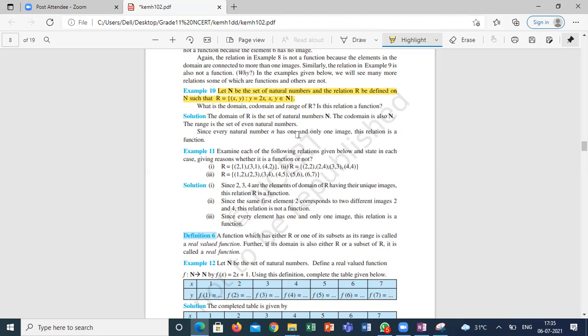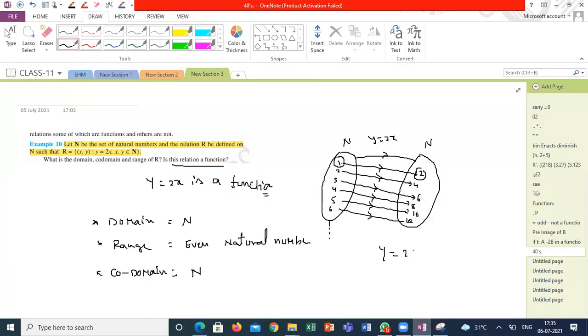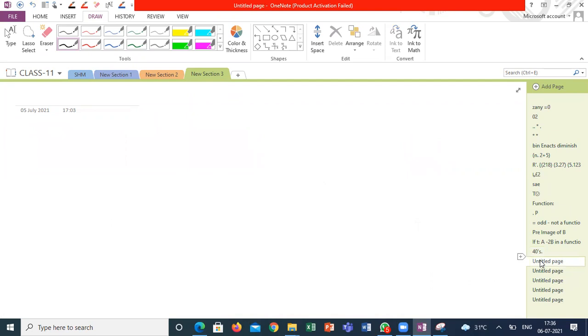Every natural number has one and only one unique image, because multiplication by 2 does not give multiple values. How can we explain y = 2x? 2 is a natural number and x is also a natural number. The multiplication of two natural numbers is always a unique natural number, correct? From the number system, am I right? So each and every element of A should have a unique image in B. Shall I go to the next one, guys? Is it clear how to explain the answers?